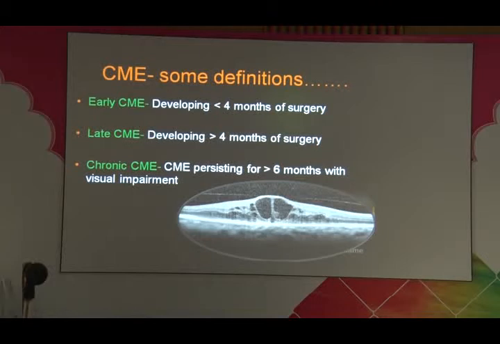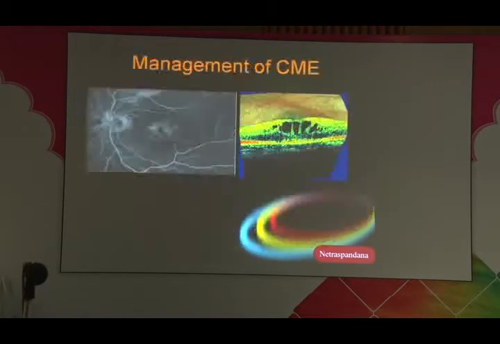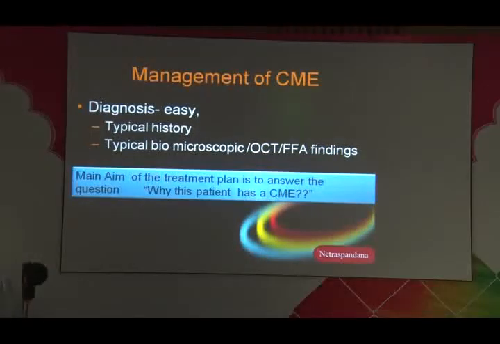Coming to the presentation part: early CME, late CME, and chronic CME. A patient presenting in less than 4 months would be considered as an early CME, and any patient who has a CME that persists for more than 6 months would be called a patient with chronic CME. And when the patient has a chronic CME, the OCT picture also will change, and the spaces will fuse to form the foveal cyst. Coming to the management of CME, the diagnosis is easy.